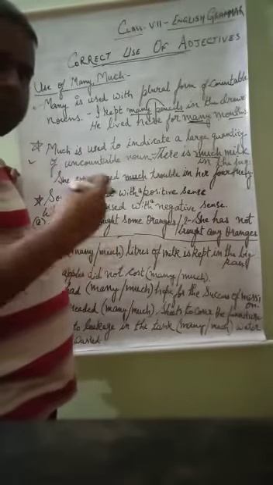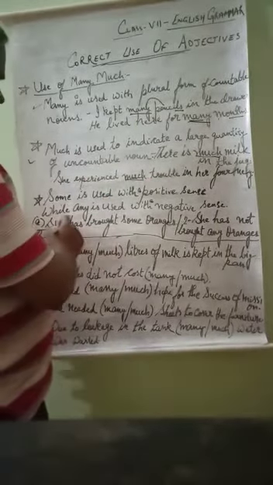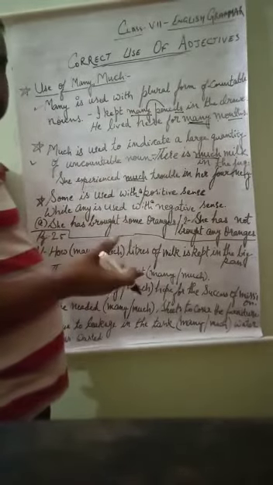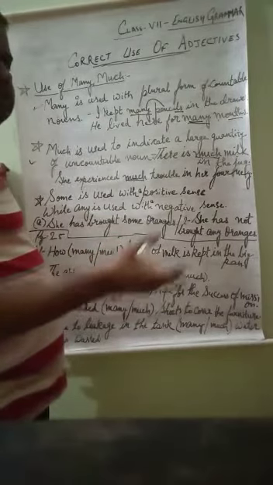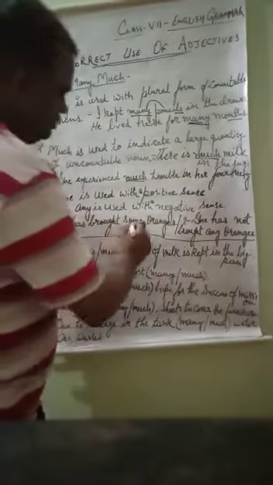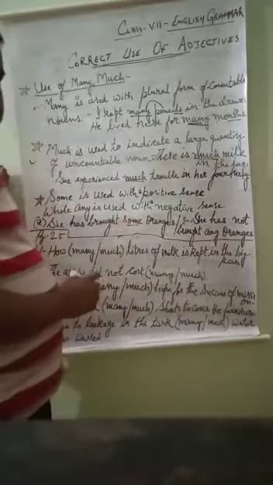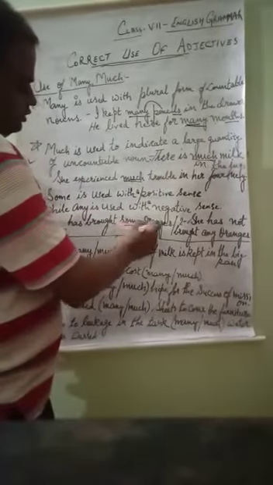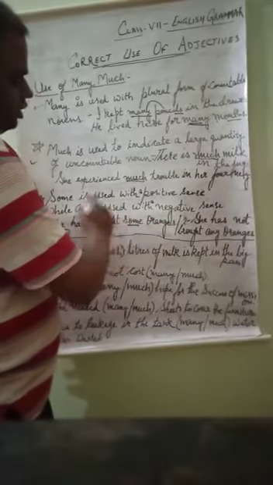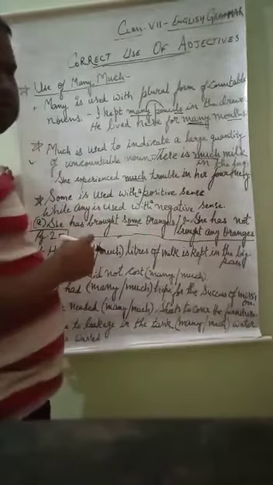Some is used with a positive sense. Suppose I say she has brought some oranges, meaning she went to the market and she brought some oranges. It is a good thing, a nice thing that she has brought oranges. It is a positive attitude. She has brought some oranges. Some is for oranges, that is why some is an adjective here, and because it is in a positive sense, we have used some.